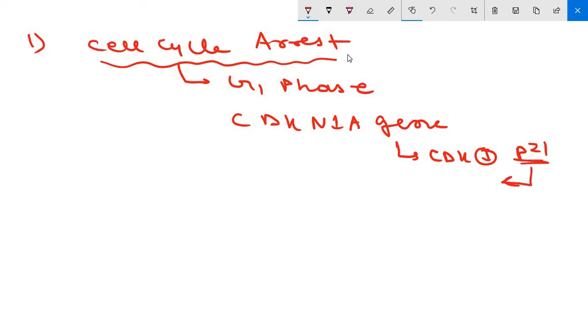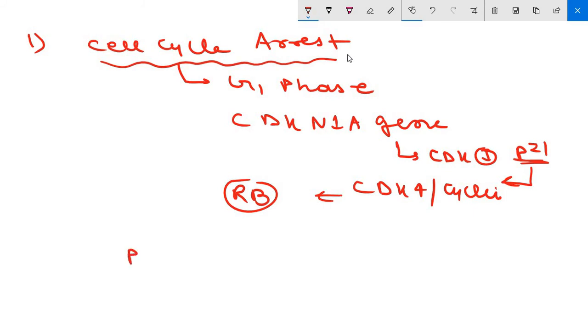Now this P21 inhibits CDK4 cyclin complexes, thereby maintaining RB in active hypophosphorylated state and blocking the progression of cells from G1 to S phase, which we have discussed. Okay, this pause in cell cycle is welcome as it gives the cell breathing time to repair its DNA damage.